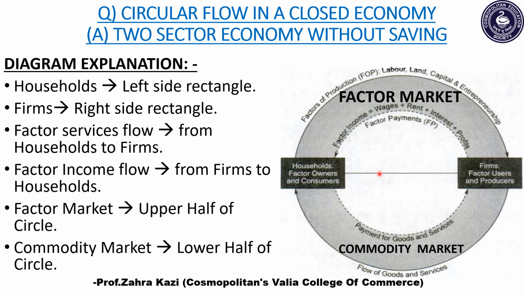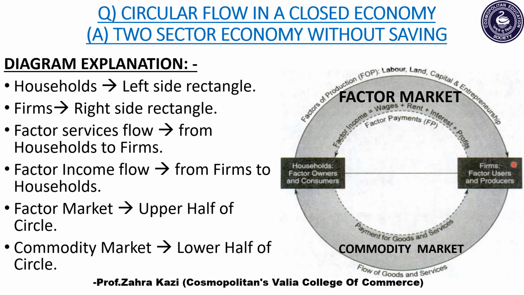Now factor services flow from households to firms. Can you see this part? The outer circle part, that is the upper half of the circular flow. This represents factor services, that is labor, land, capital and entrepreneur, moving from household to firms. So in return, what is the duty of the firm?